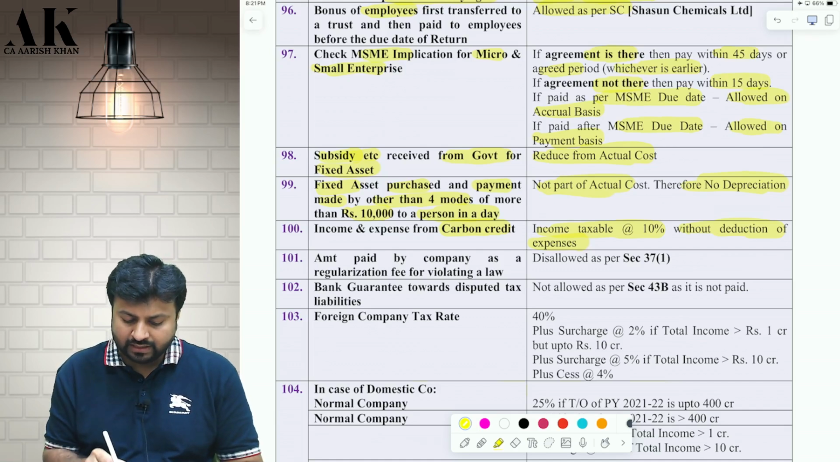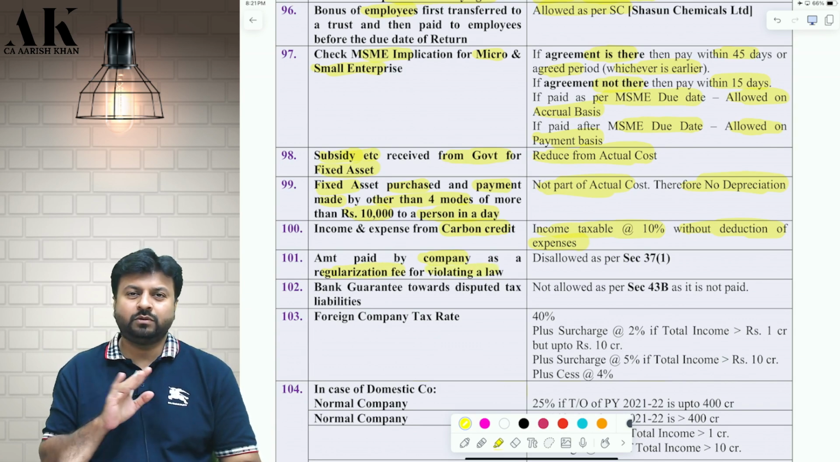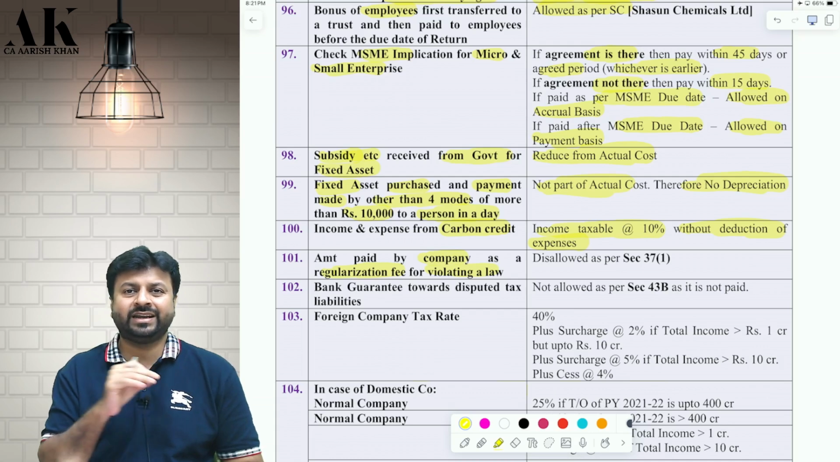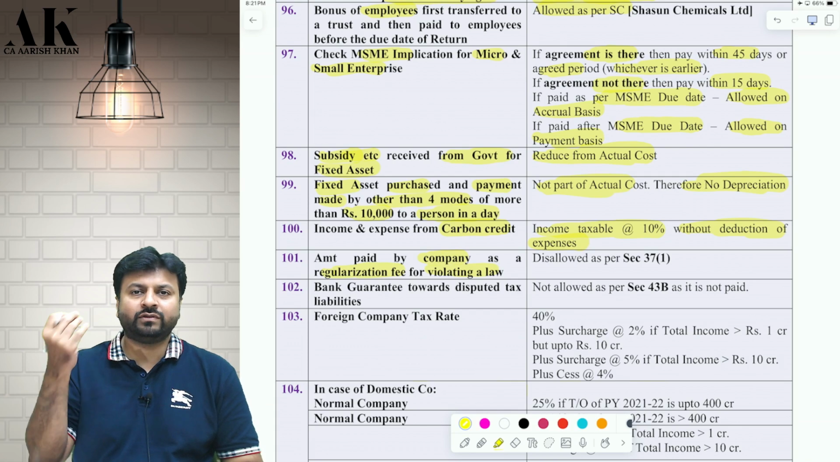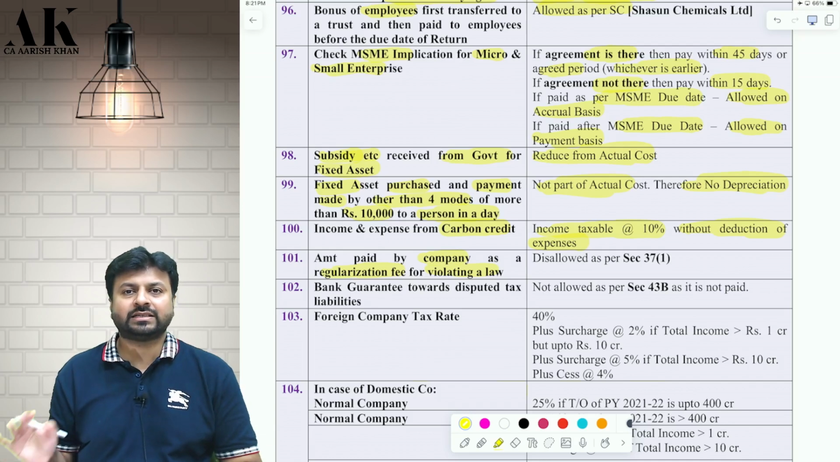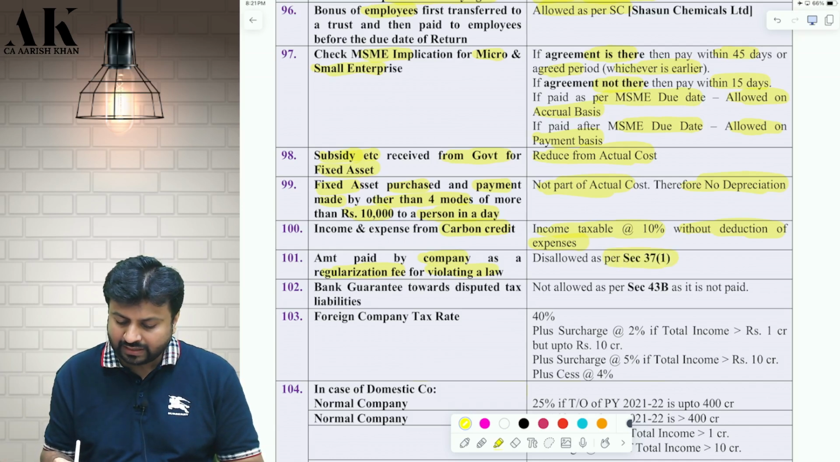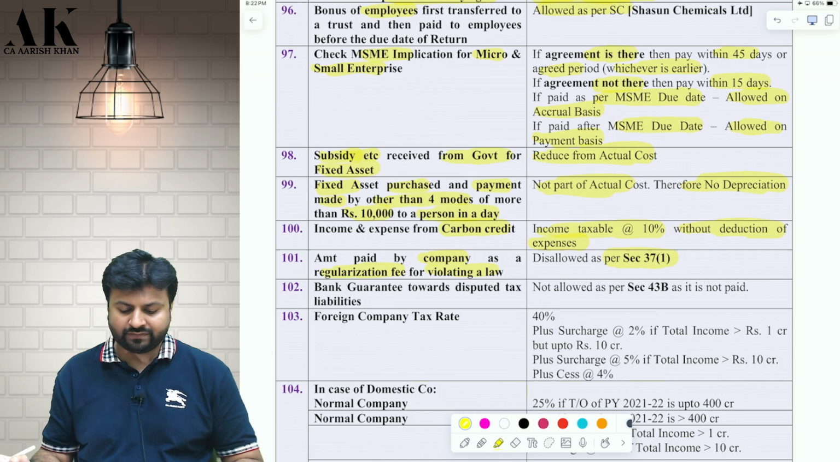Okay. Similarly, if a company is paying some regularization fee for violation of law, the moment you violate any law, you name that anything, it is not allowed. It is penal in nature. For violating any law, if you say regularization fee or compounding fee or any kind of fee, then that is a penalty and therefore that will not be allowed as deduction under section 37(1).